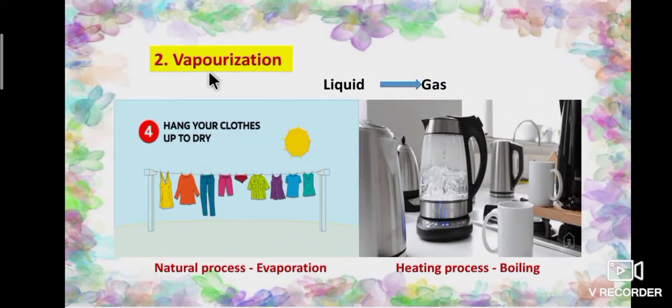Second process, vaporization. That is the conversion of liquid into gas. Vaporization occurs in two types. First one, natural process. Second one, by heating, that is the boiling process. In the natural process, an example is drying clothes. For boiling, an example is water boiling in a kettle or any kitchen vessel.